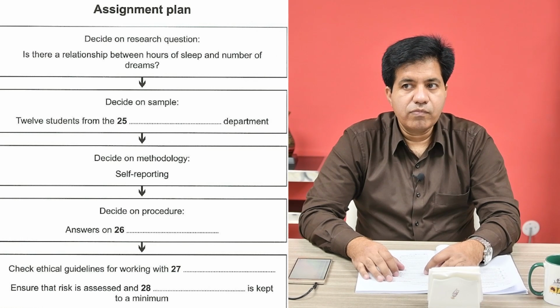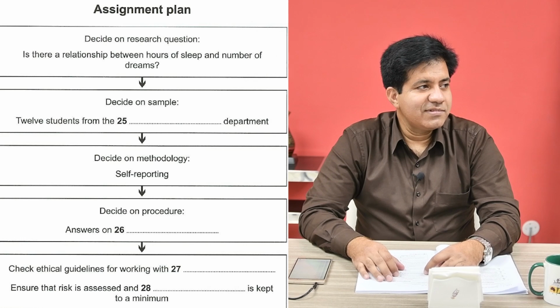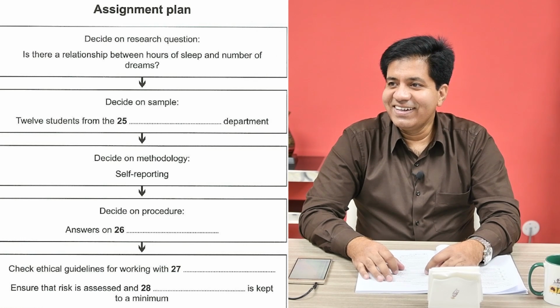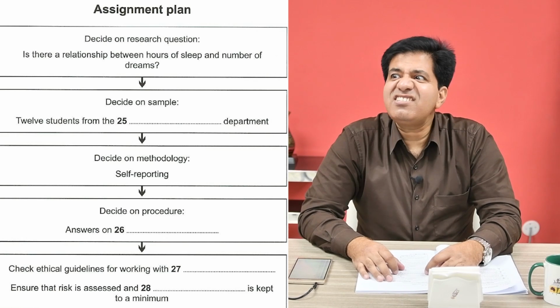About 12 people? Right. And shall we use other psychology students? Let's use people from a different department. What about history? Yes, they might have interesting dreams. Or literature students. I don't really know any. Okay, forget that idea.